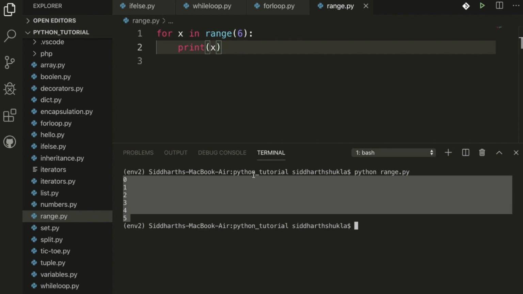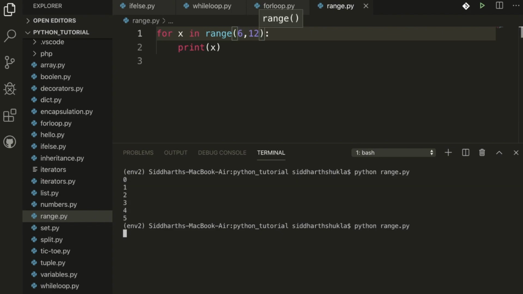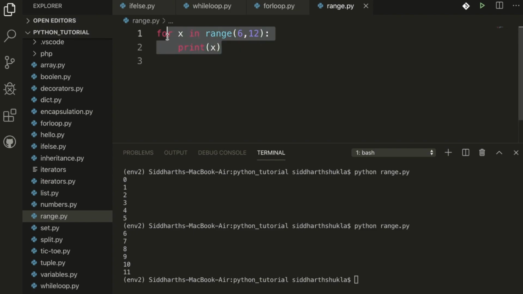Now if you want a particular range from, say, 6 to 12, you can use that here. We get the result 6 7 8 9 10 11. The range starts at 6 and stops before the end value. We are not calculating the particular value, we just get the result here. Hope this is clear, this is the type of range.